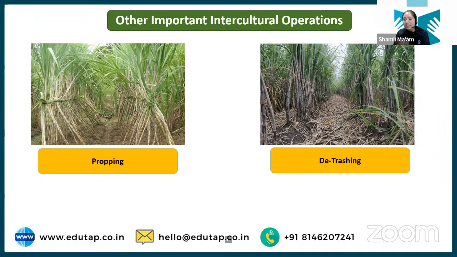Next we have detrashing. Detrashing is basically removal of trash, because sometimes this trash can harbor insects and pests. This can be the home of so many diseases and pests if this trash remains in the field. And sugarcane is a very long duration crop, it can go up to 18 months. So if this trash remains here, it will spoil the main crop. So we need to detrash it, we need to remove it.